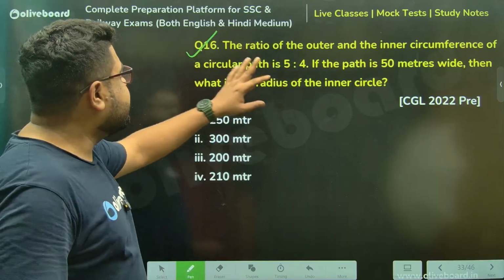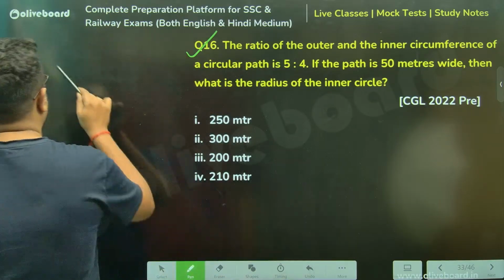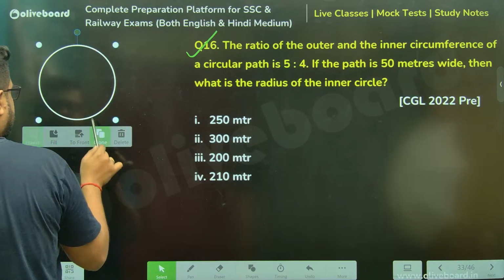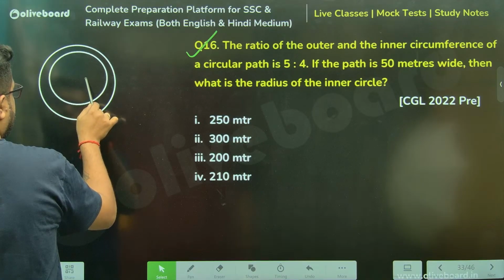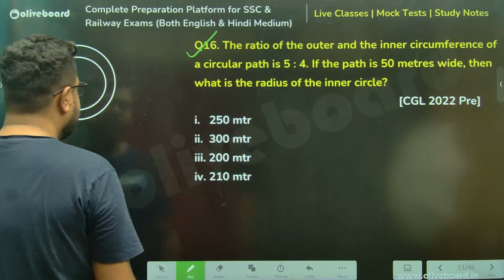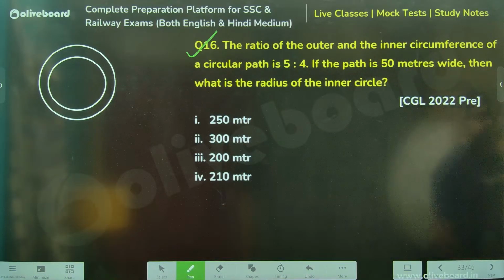Outer and inner circumference given. Sir, the ring. Something like this. It's a ring type structure. Everyone agrees. Ratio of the outer and inner circumference of a circular path is given. The path is 50 meters wide.